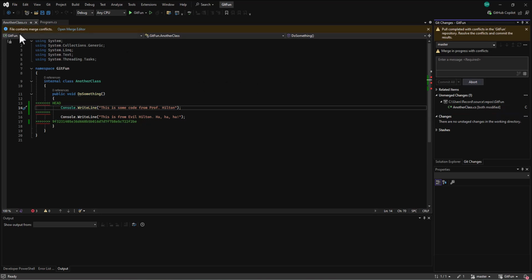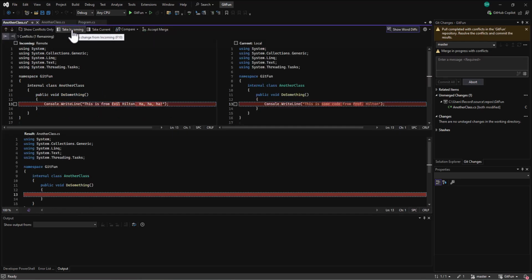And so notice it shows the file contains merge conflicts, and we can open the merge editor. So when I open the merge editor, it says this is some code. This is the one code. This is from the remote, and this is from the local. These are the two different codes. And so you're going to have somebody on the team who's going to go in and handle this and say, what is it that we want to do in this situation, right? What do I want to do?